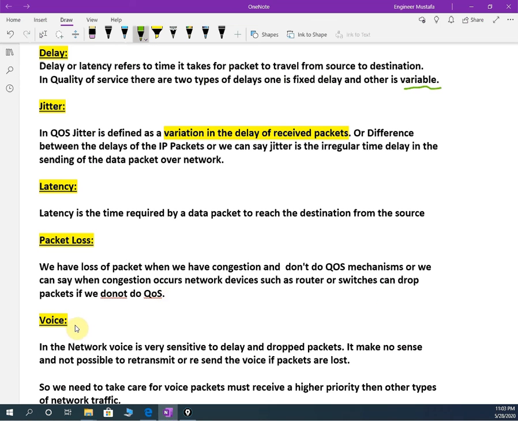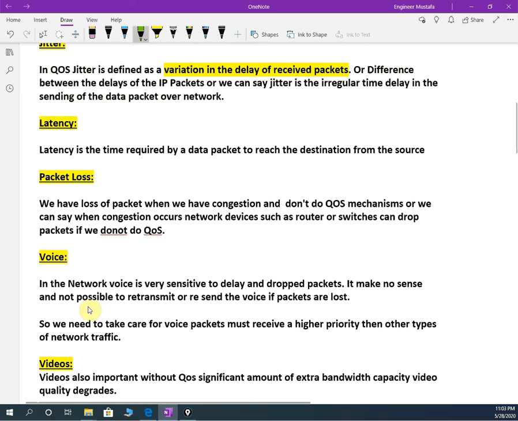Okay, and voice: in a network, voice is very sensitive to delay or dropped packets. It makes no sense, or is not possible, to retransmit or resend voice if packets are lost. Voice is very important, we cannot retransmit or delay. If we delay, the other person will not understand what we are saying. And if we retransmit, the same message will go two times. Like I am calling, I am asking how are you. If we are sending the same packet, it will ask three times to the other person, how are you, how are you, how are you, like this. So in voice also we need to take care. Voice is very sensitive, we cannot delay and we cannot drop.